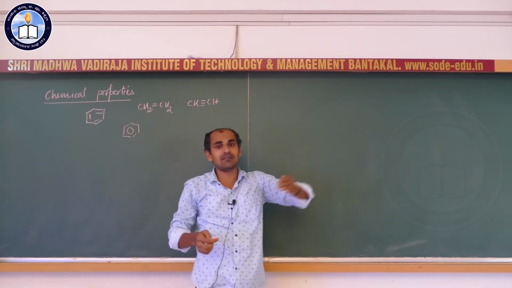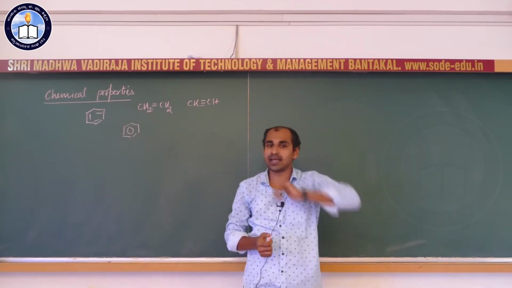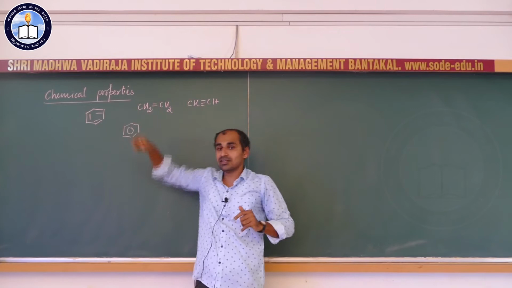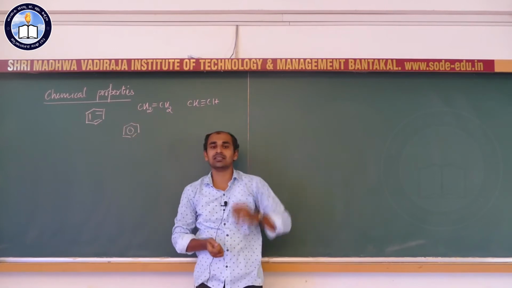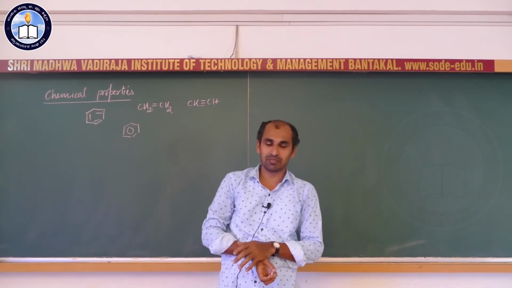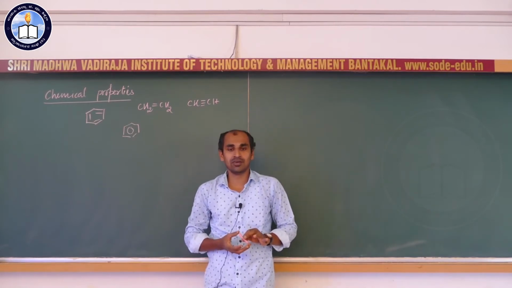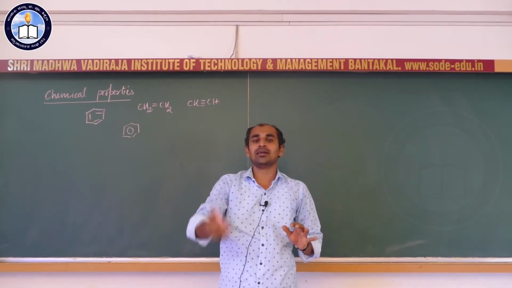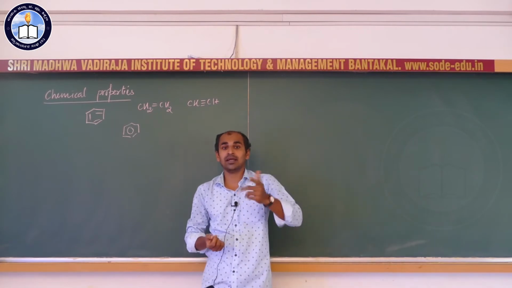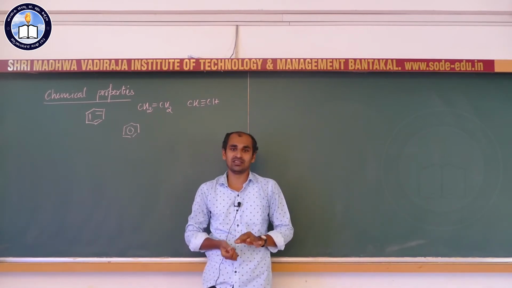So, the position of the pi electrons changes with time. As a result, it is difficult to carry out addition reactions on the benzene ring. The actual reason why benzene does not undergo addition reaction is its stability due to resonance delocalization.